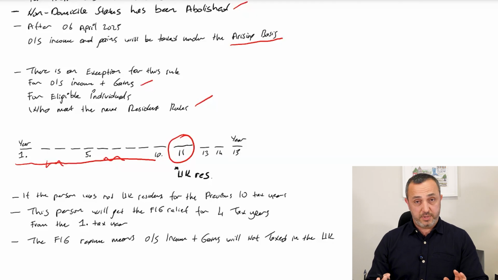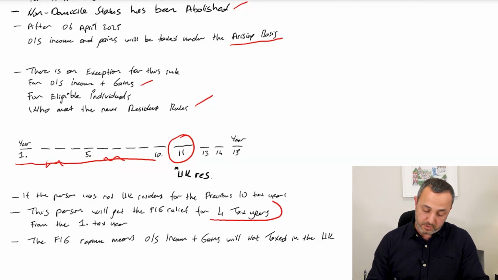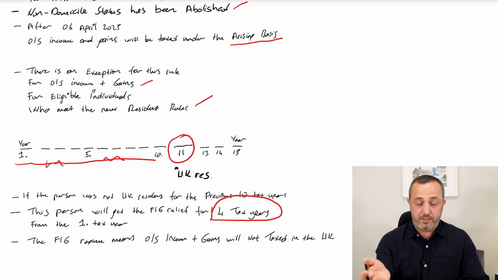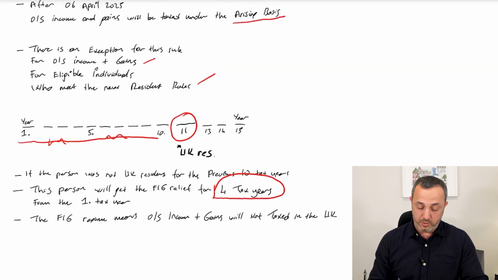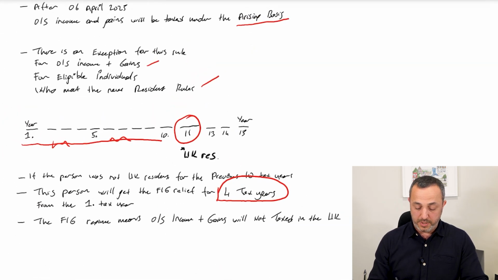Also, this new relief is for 4 tax years only. So if you can get this relief, it means for 4 tax years in the UK, you are not going to pay any taxes on your overseas income and gains. But please don't forget, you have to report your overseas income and gains in the UK.